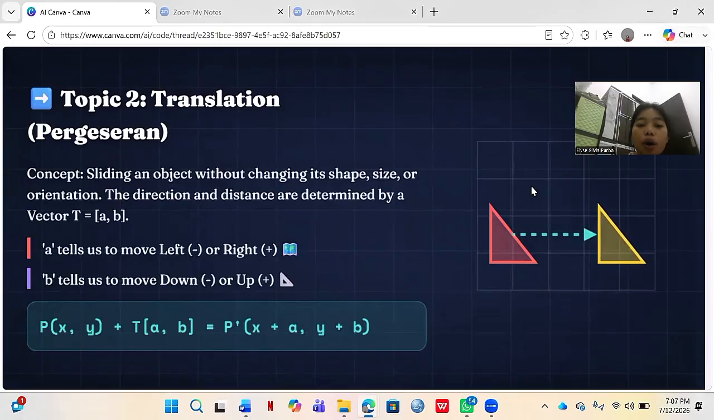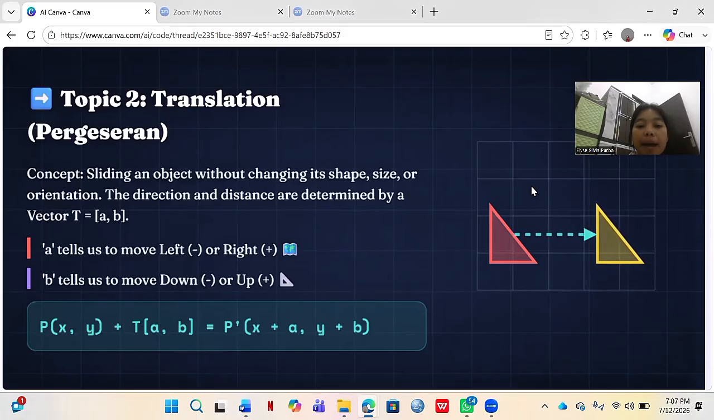Now, let's move on to our second topic, translation or pergeseran. Translation is made simple because it simply means sliding an object. We do not rotate the object and we do not flip it.